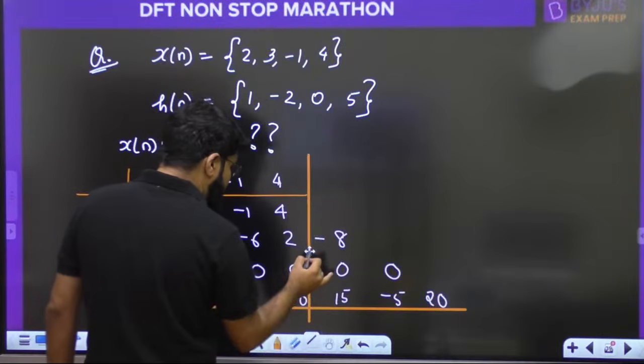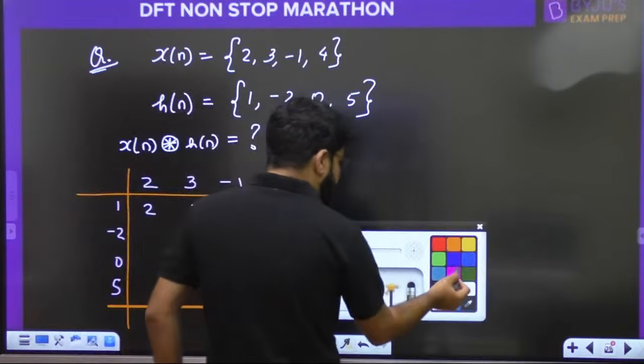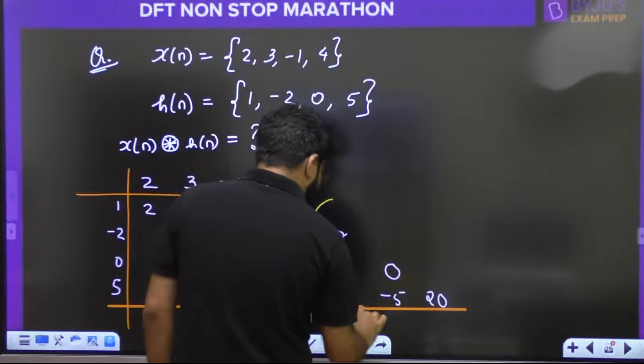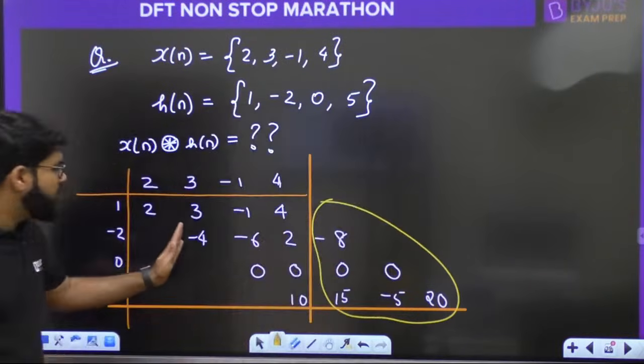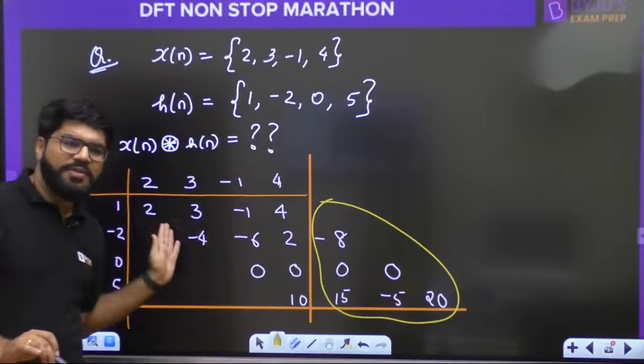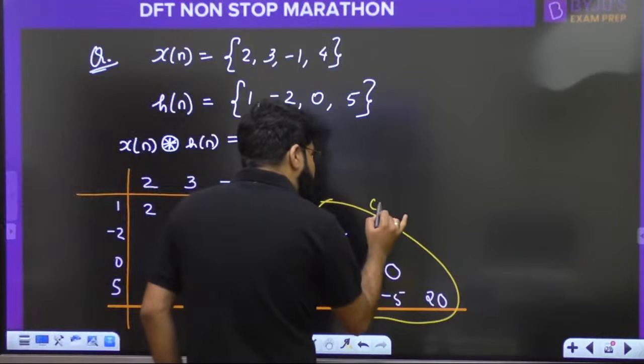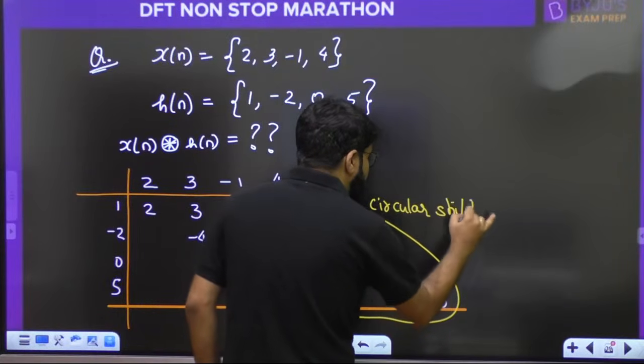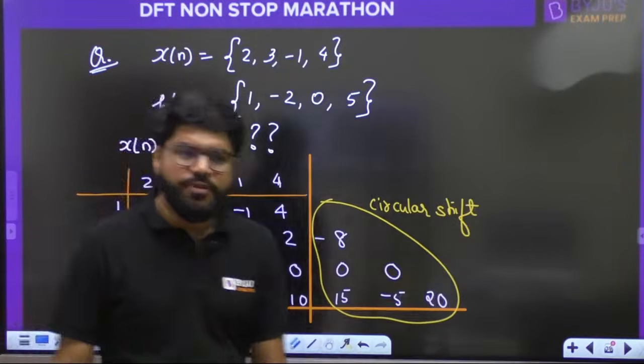Only 4 samples I can cover. And what about these remaining ones? What will we do? Should I discard them? No, don't discard them. See, actually what you have done is a right shift. Don't do right shift. Do the circular shift. Now, what is the meaning of circular shift?